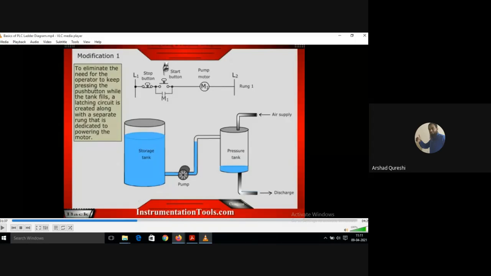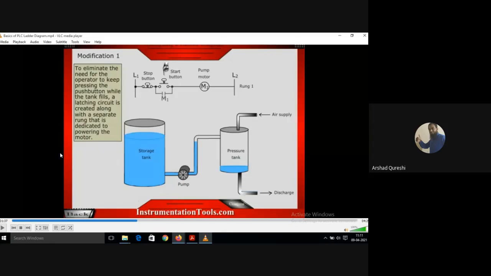So both are helping each other. Because the M1 contact will be closed here, the current will flow to the M1 pump motor coil, the circular coil, and because the circular coil is energized, the M1 contact will be closed.